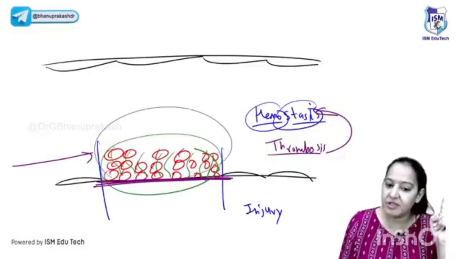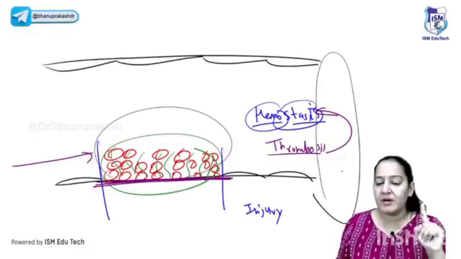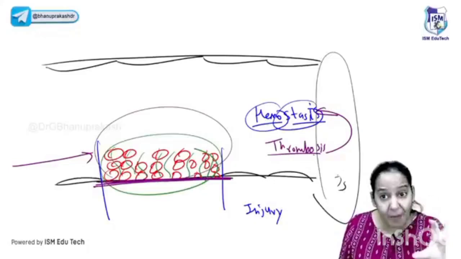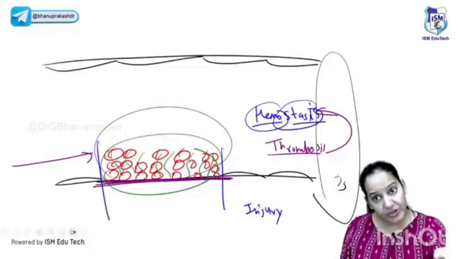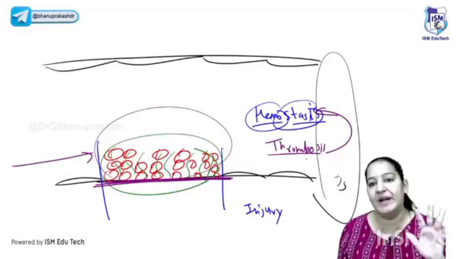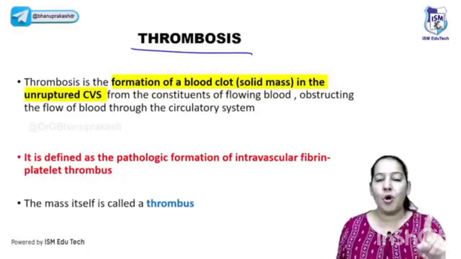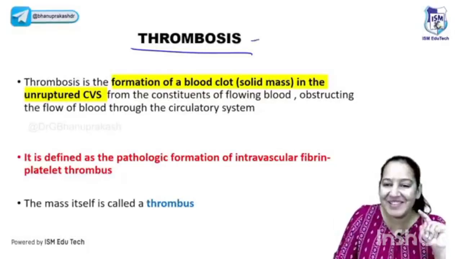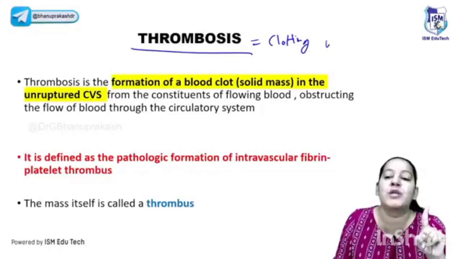They are causing obstruction in the flow of blood. Now this is a blood vessel, an artery supplying some organ, so this organ can have ischemia because of the obstructed blood flow. So it is harmful to have a thrombus. With injury, it is known as hemostasis. It's physiological and useful. Without injury, clotting is known as thrombus, and it's harmful and it's a disease. Say yes if you got it. What is thrombus? Thrombus is clotting without injury. In short, it's the same clotting as hemostasis, but the catch here is that it occurs without injury.